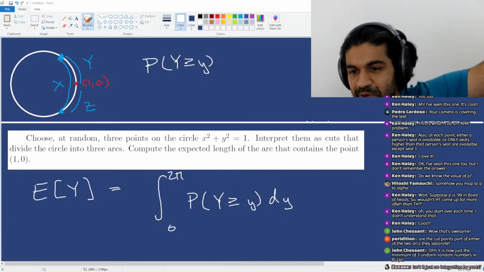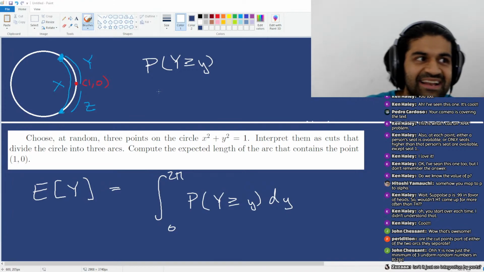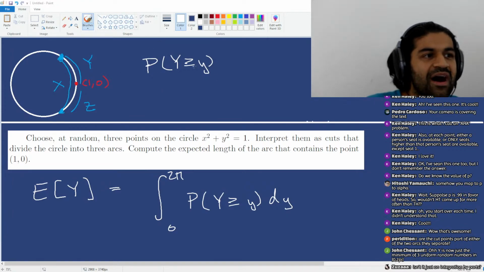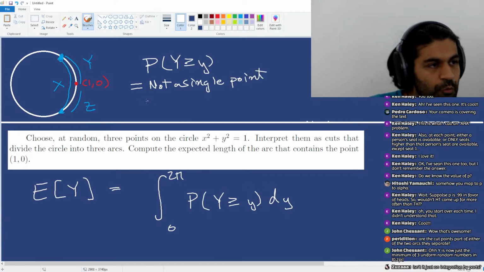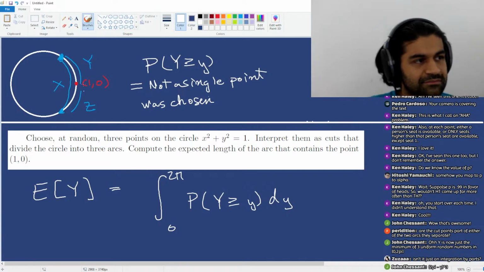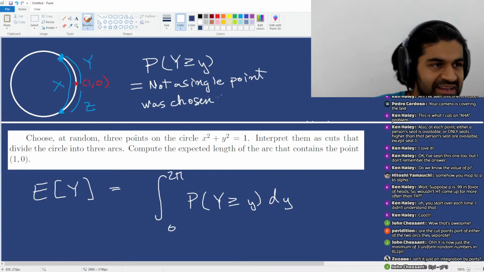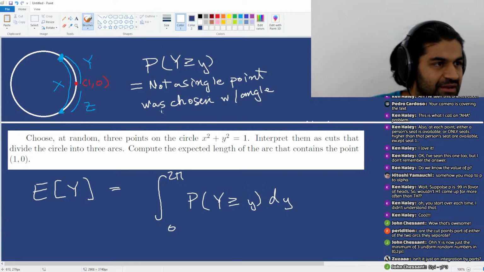So the probability that y is greater than or equal to y is the same as the probability that not a single point was chosen with angle between 0 and lowercase y.